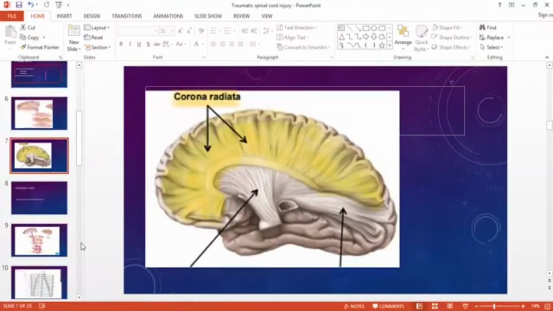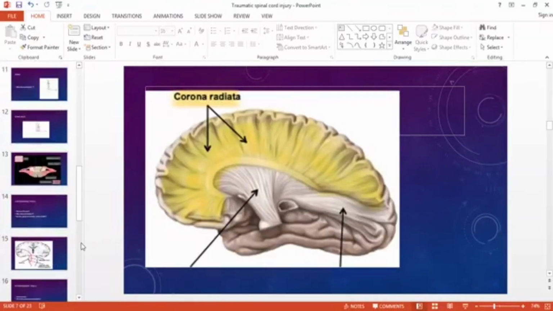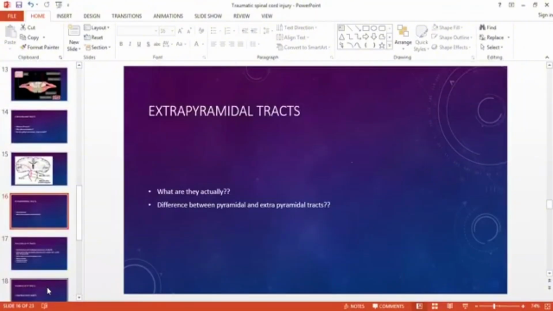Now, as we have spoken about the pyramidal tracts, let's move on to the next type of tracts. Those tracts are extrapyramidal tracts. These tracts are very, very important for our daily life. We cannot perform almost any function without these tracts. So, extrapyramidal tracts: first thing is why they're different from the pyramidal tracts.